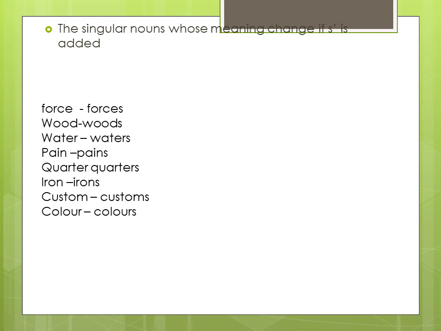Now let's move on to the next example, custom and customs. So custom is generally day-to-day rituals which we do in any of our celebrations or like that. But customs, of course, is a kind of tax. You might be familiar with the term customs. This is a kind of tax which we pay generally when we import or export goods, right? The way we have other kinds of tax like land tax or income tax. So the meaning of both these words is totally different.